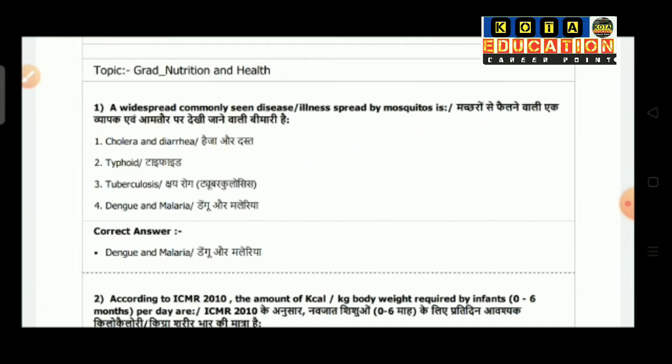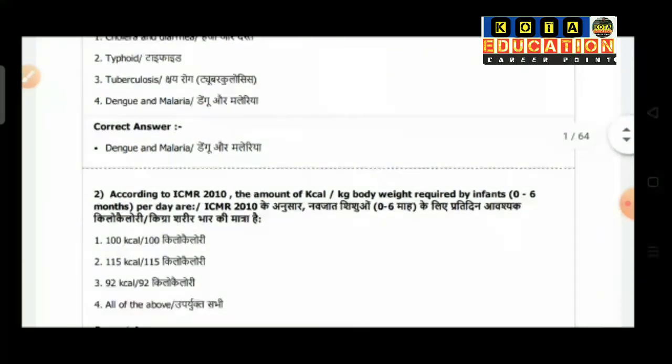Is a widespread commonly seen disease illness spread by mosquito? Option 1 is cholera and diarrhea, option 2 is typhoid, option 3 is tuberculosis and option 4 is dengue and malaria. So the correct answer is dengue and malaria.